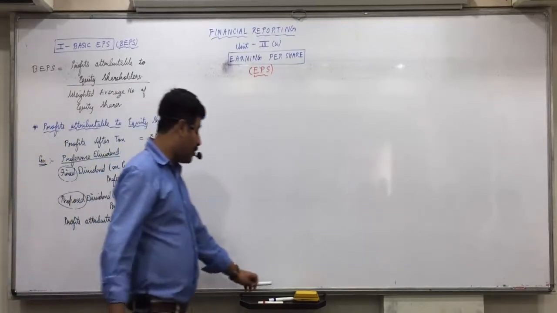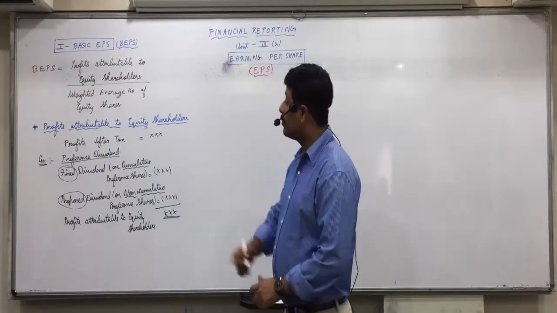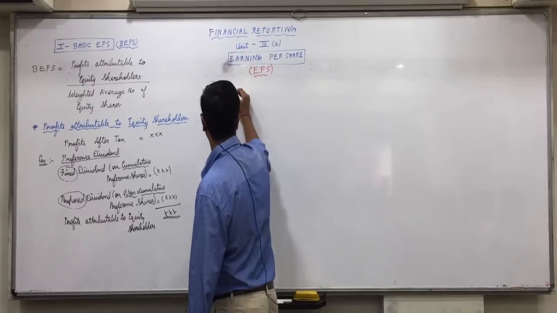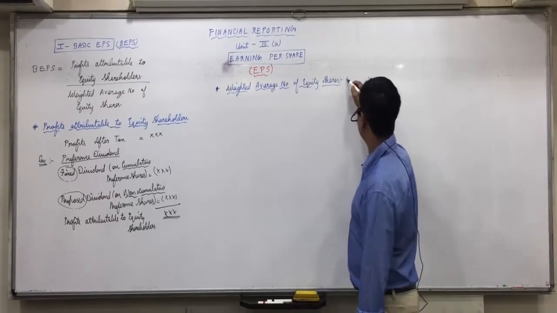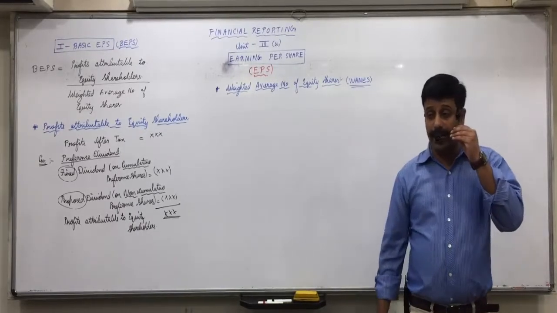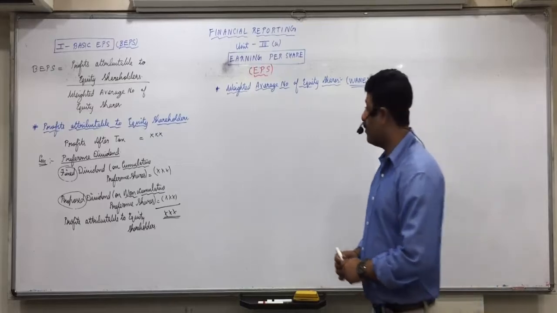Now what is our denominator? Weighted average number of equity shares. How to find the weighted average number of equity shares? Understand it? We'll be calling it weights. If you remember, we used to make workings even in financial management for this.